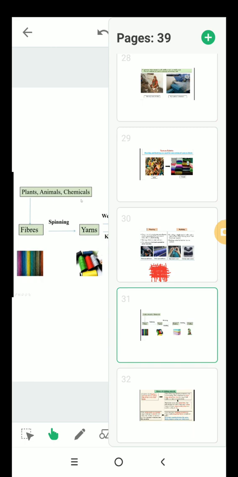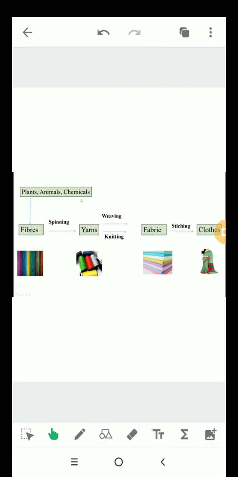So now this is the chart. This chart summarizes the entire chapter. The fibers are obtained from plants, animals and chemicals. After spinning, fibers are converted into yarns and yarns are converted into fabric by weaving or knitting.